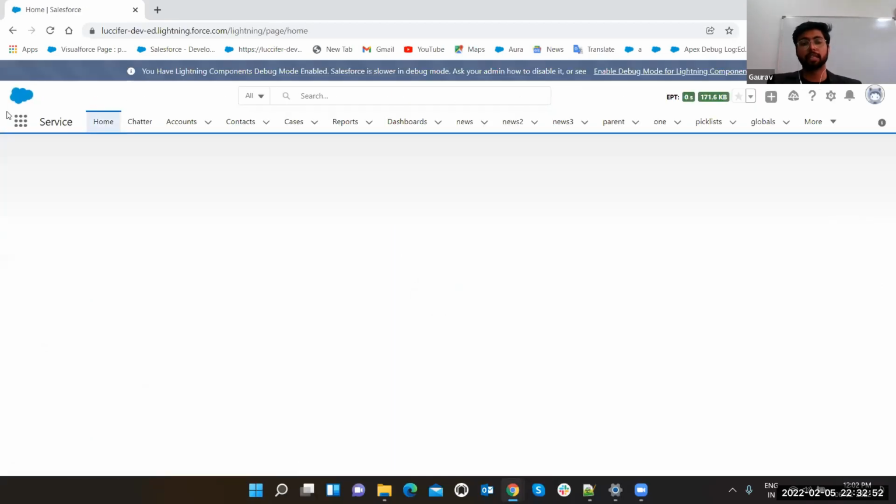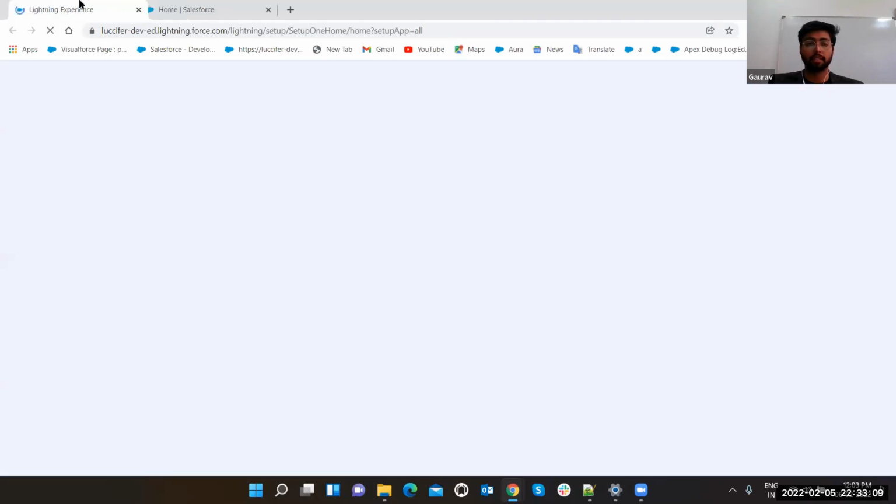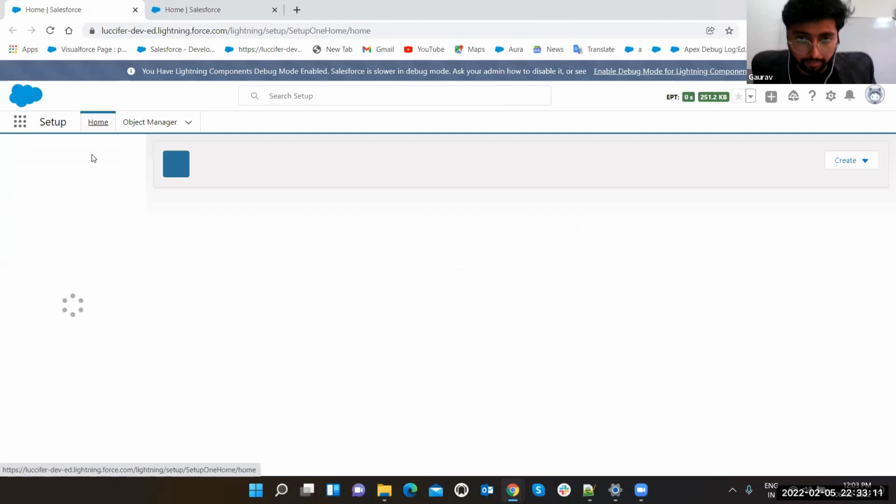By going to this nine-dot icon, or in classic view, there is a drop down on the right side from which you can change your cloud. Currently, this is our Service Cloud. Some of the objects will change. How can you ensure that you are a Service Cloud user? Let's open Users.